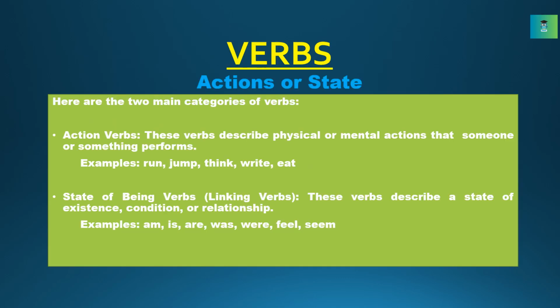Verbs: actions or state. Here are the two main categories of verbs. 1. Action verbs. These verbs describe physical or mental actions that someone or something performs. Examples: run, jump, think, write, eat. 2. State of being verbs, or linking verbs. These verbs describe a state of existence, condition, or relationship. Examples: am, is, are, was, were, feel, seem.